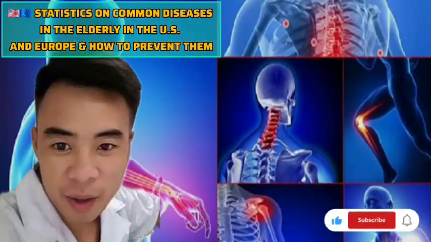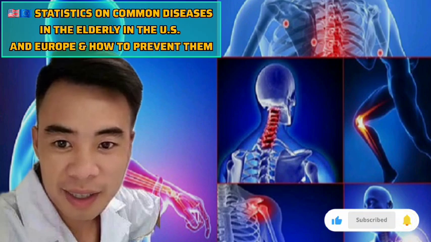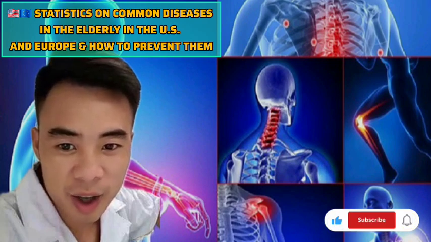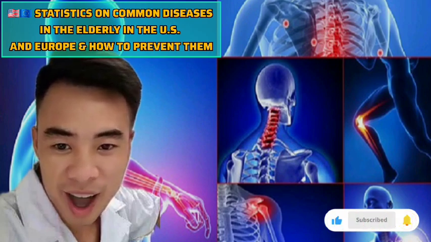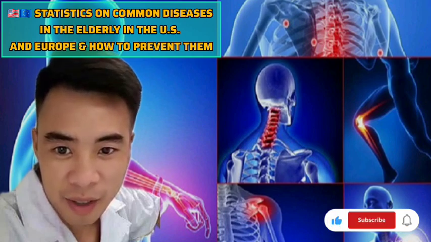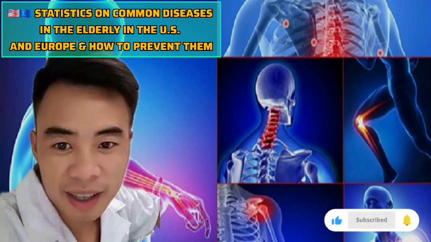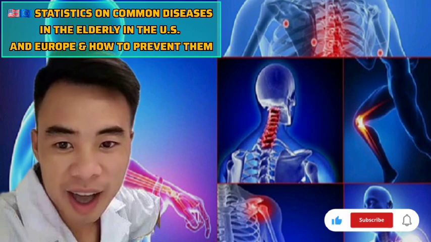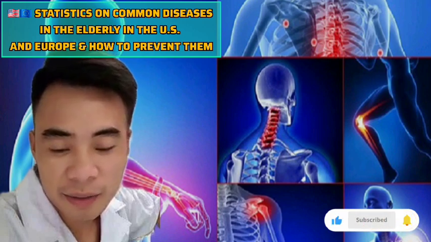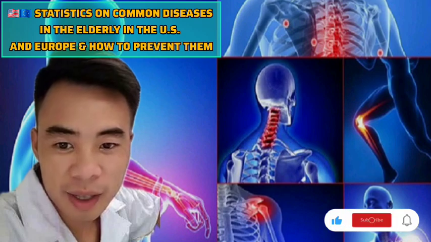United States and European Union statistics on common diseases in the elderly in the US and Europe, and how to prevent them. The following data is summarized from WHO, CDC US, and the European Center for Disease Prevention and Control, ECDC. Statistics on common diseases in the elderly, US and Europe.